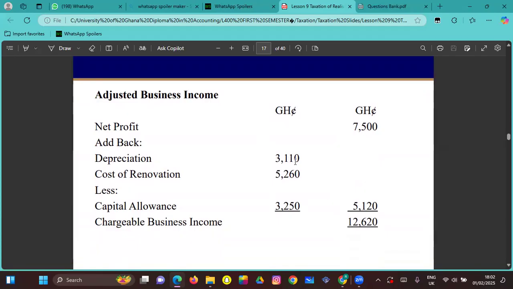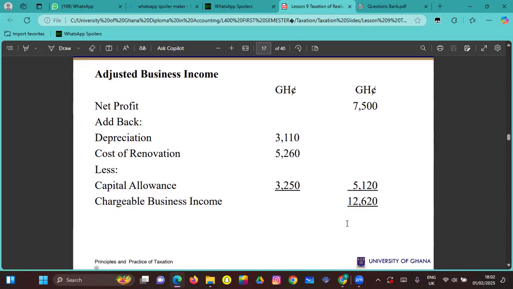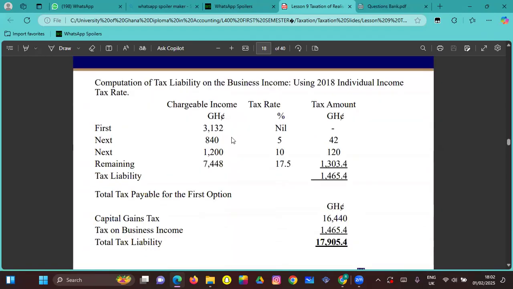We add back depreciation because it's not allowable. Cost of renovation is not allowable. Then we less our capital allowance. This is what we get, and this will be what? A chargeable business income. Now, we apply the graduated tax rate on it for the year 2018. And this is the tax liability we get on that.